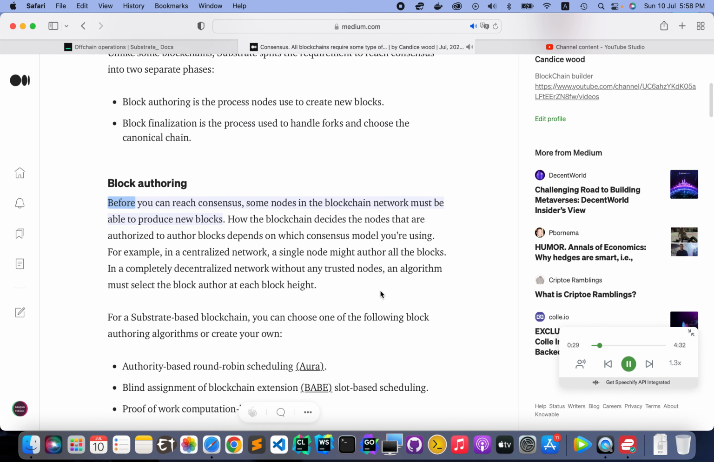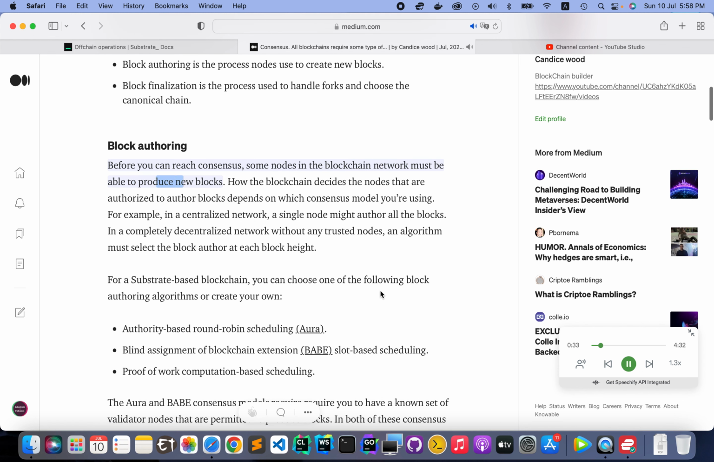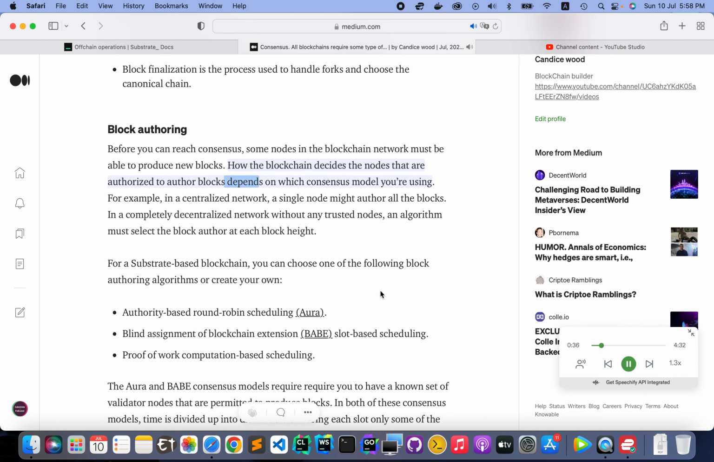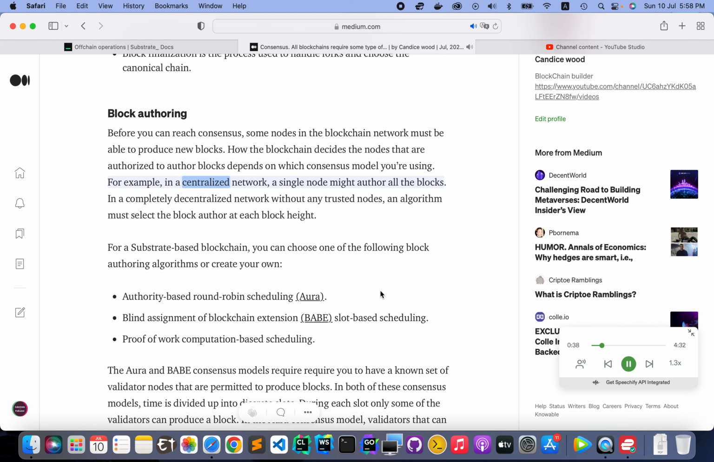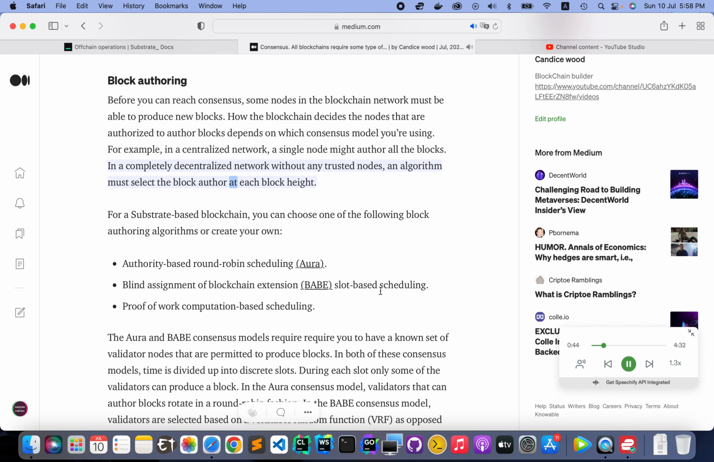Block authoring. Before you can reach consensus, some nodes in the blockchain network must be able to produce new blocks. How the blockchain decides the nodes that are authorized to author blocks depends on which consensus model you're using. For example, in a centralized network, a single node might author all the blocks. In a completely decentralized network without any trusted nodes, an algorithm must select the block author at each block height.